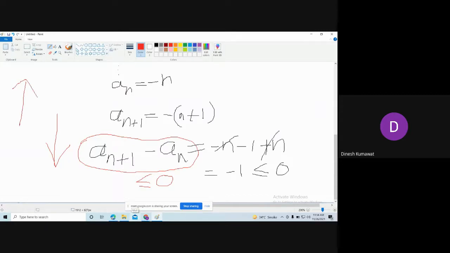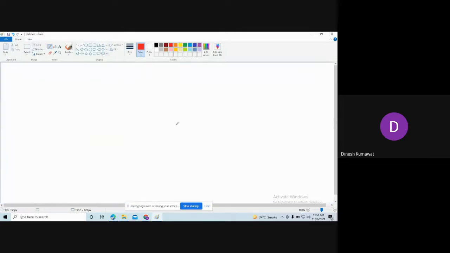Is it clear? Yes, sir. Okay. Now let me give you an example, and you need to identify whether that sequence is monotonically increasing or monotonically decreasing.